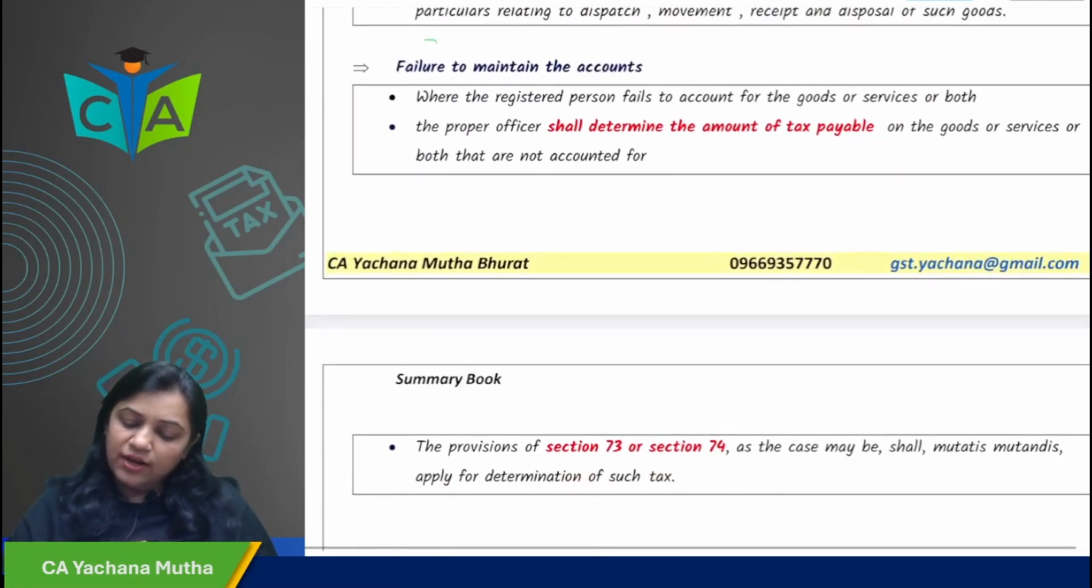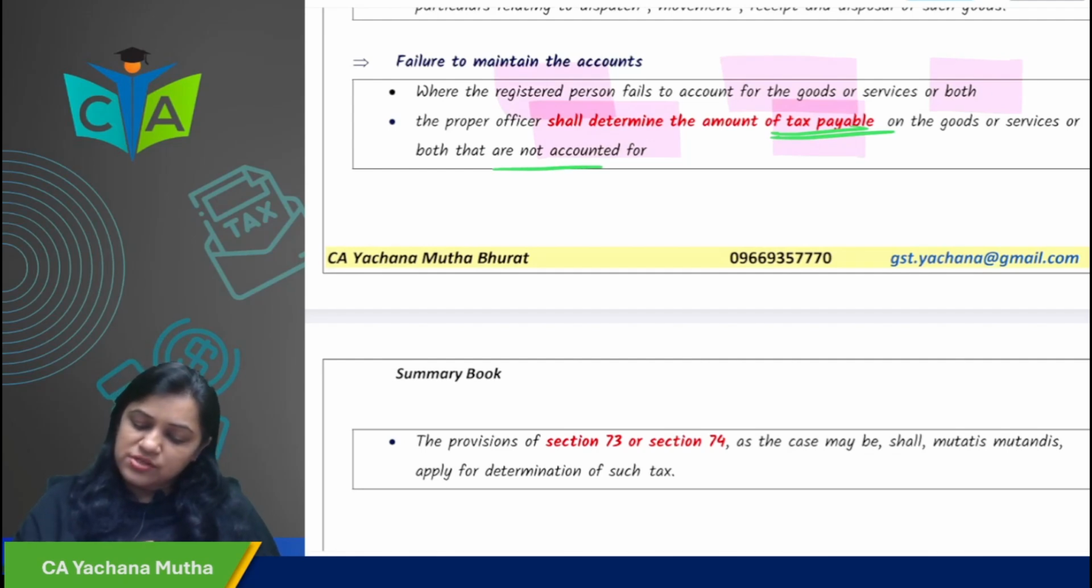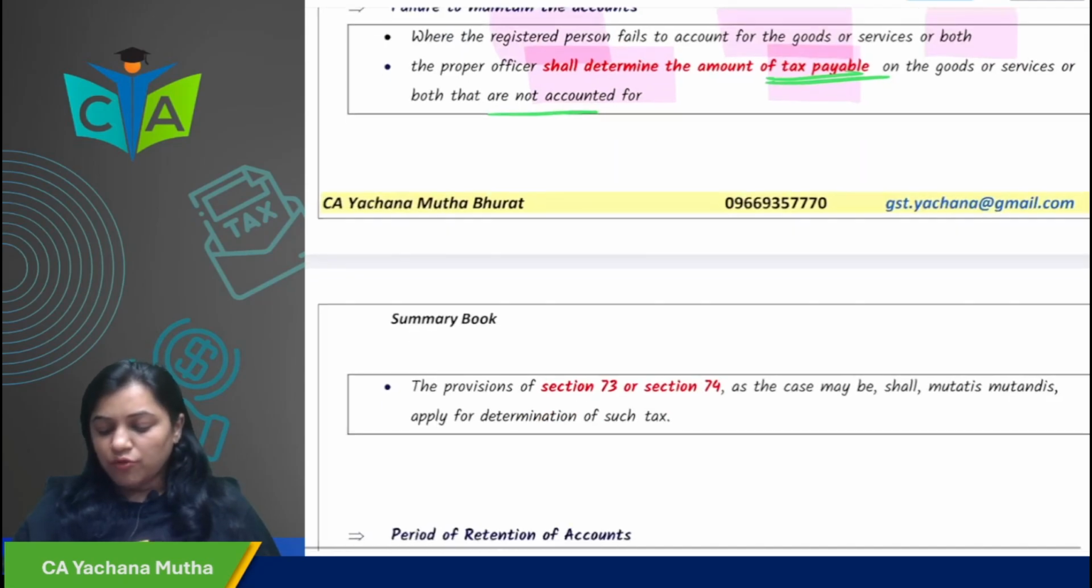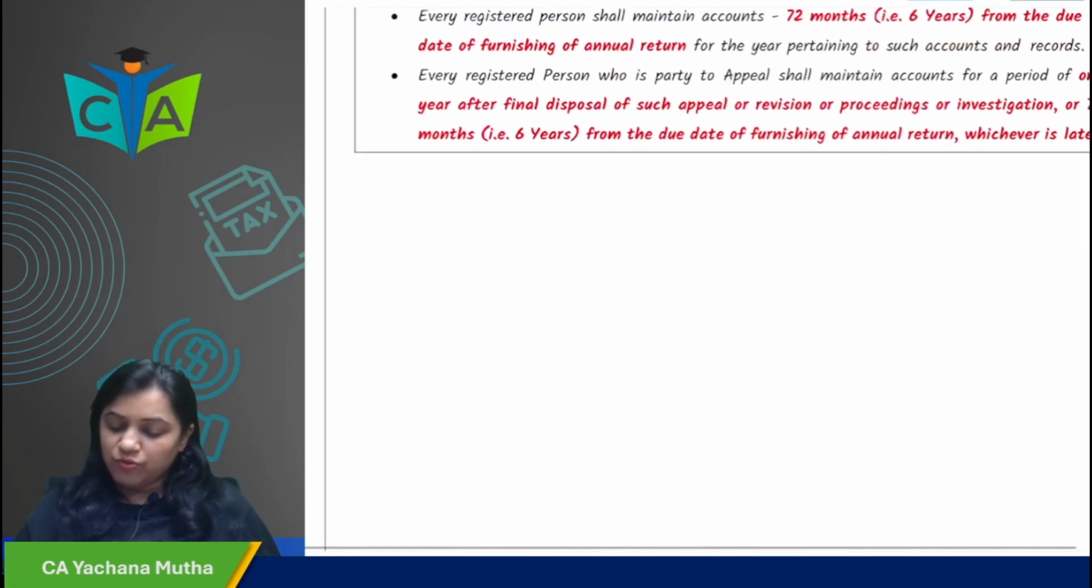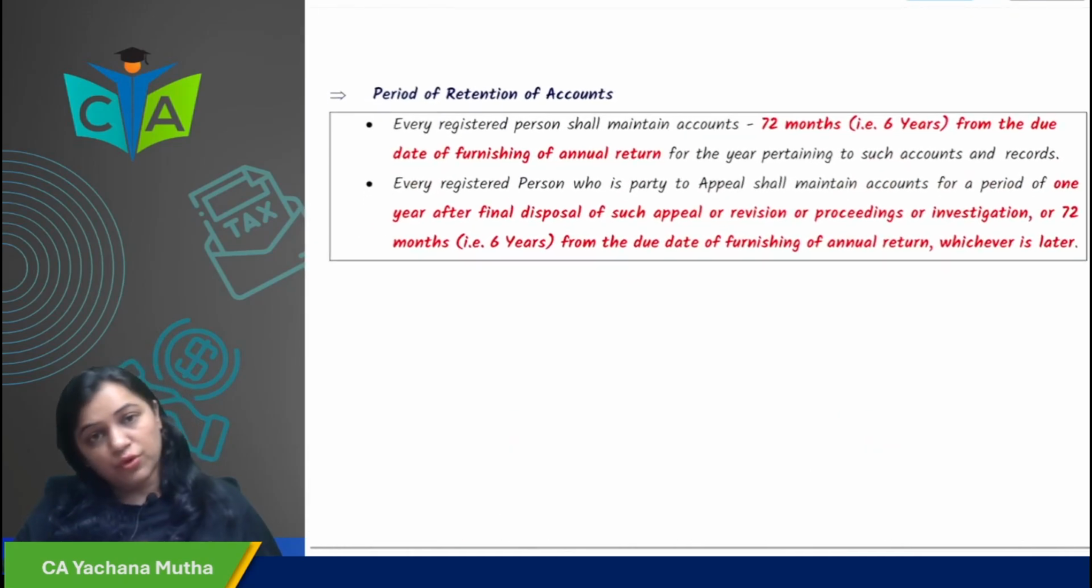And last, failure to maintain accounts. If you fail to maintain accounts, then what will happen, we'll see. Where the registered person fails to account for the goods or services, the proper officer will determine the tax payable on the goods or services that are not accounted for, and the provisions of sections 73 and 74 for determination of tax will apply. So the officer will determine the tax payable and the provisions of 73-74 will apply.